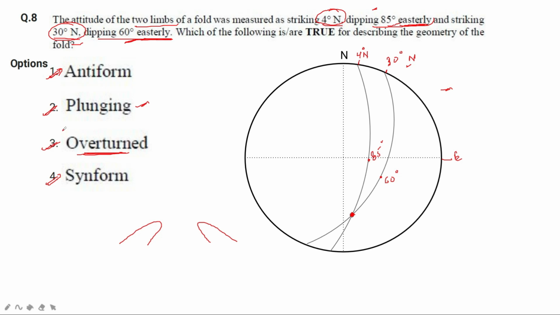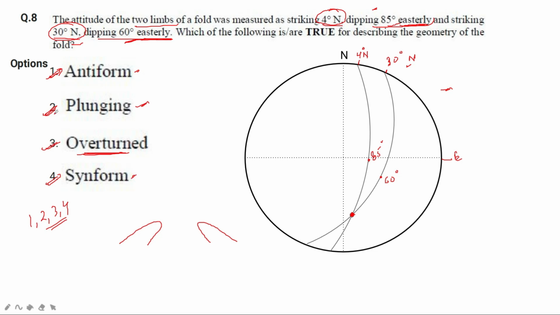So 1, 2, 3 and 4, all the options are correct. But the thing is that it can be either an overturned plunging antiform or it can be overturned plunging synform. Okay, so they might not be correct together, it has to be one only.